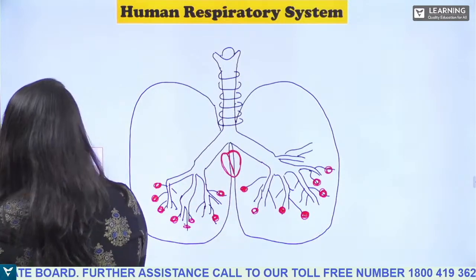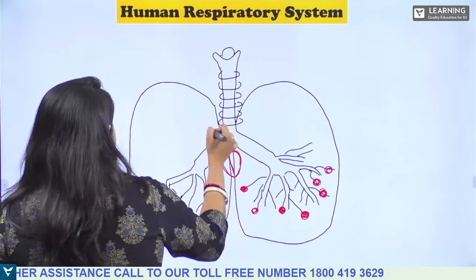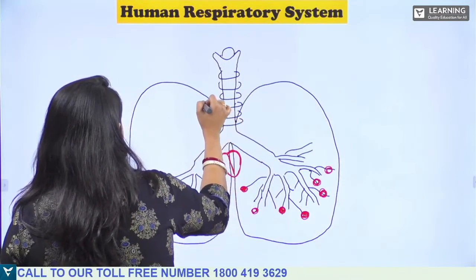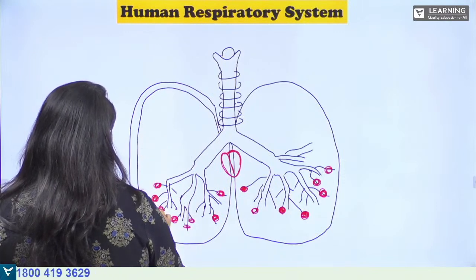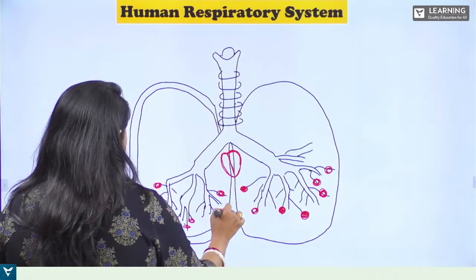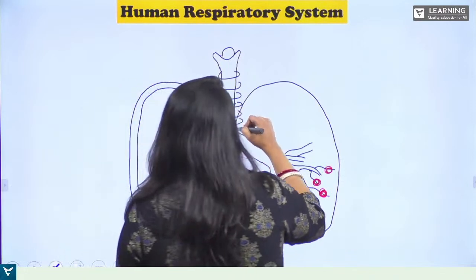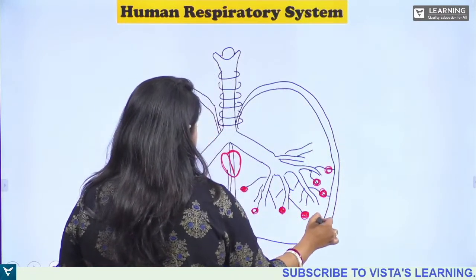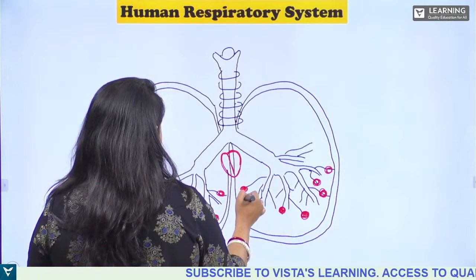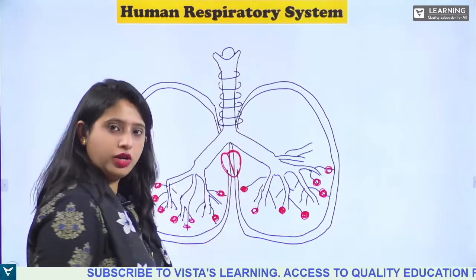Now, let us see the various parts, okay? This lung has got two membranes, known as pleural membranes, which provide protection to the lung. One is the outer membrane and another one is the inner membrane.